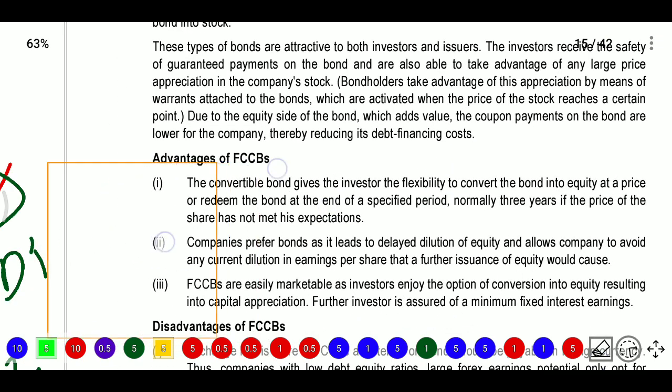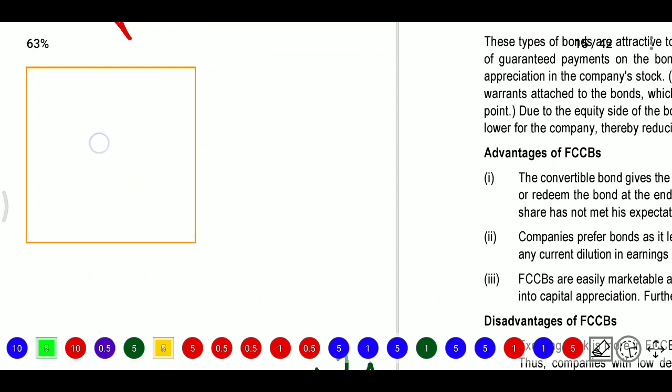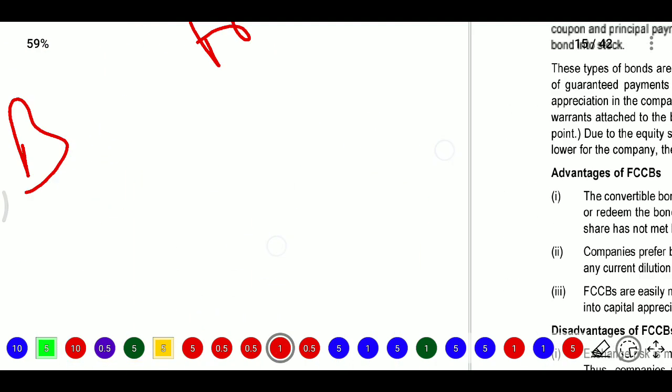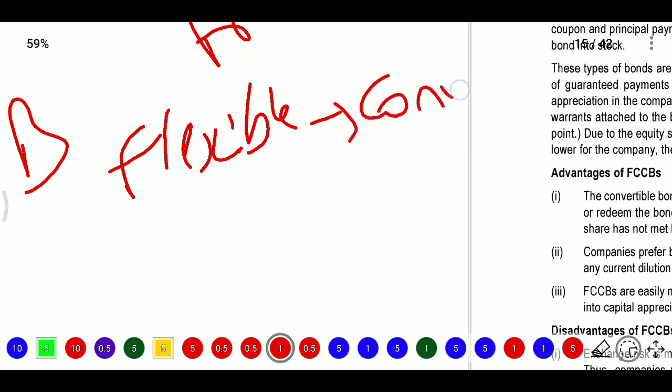For foreign currency convertible bonds, what are the advantages? The advantage is that these bonds give flexibility to convert. They provide debt as well as equity at a set price. The company may redeem the bond at the end of the specified period, or they may redeem it if they want. If the share price is not going up, they can sell, they do not have any problem.